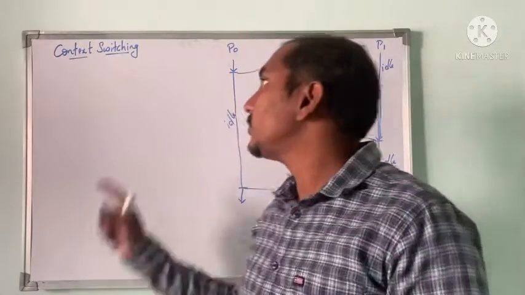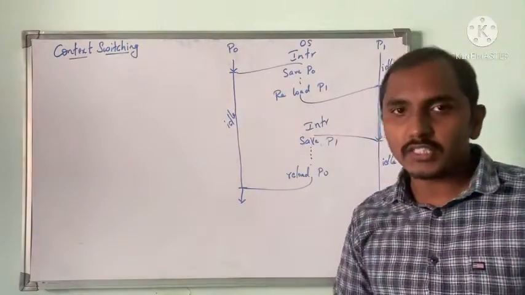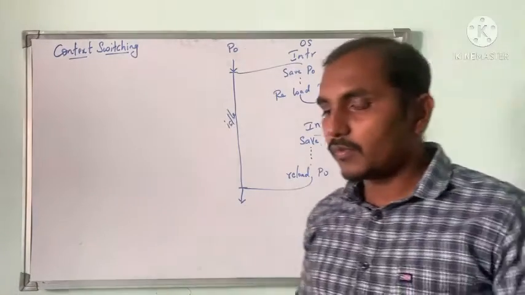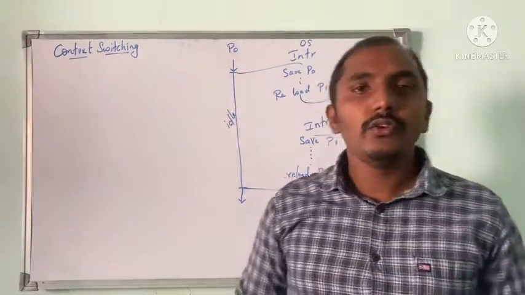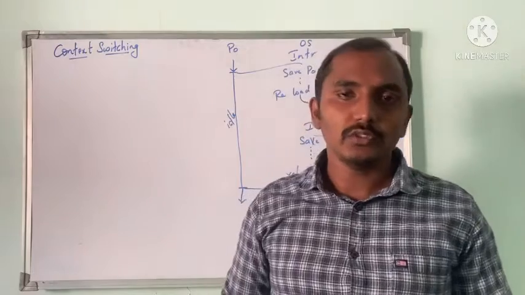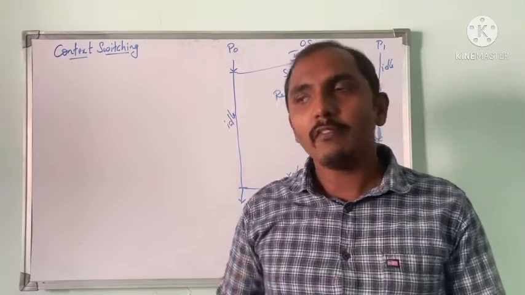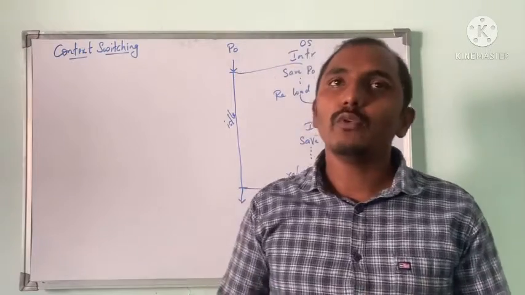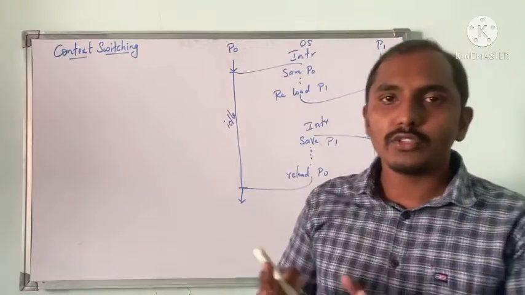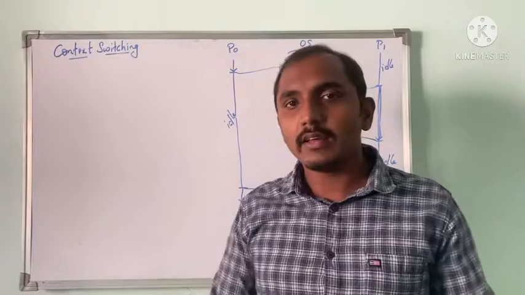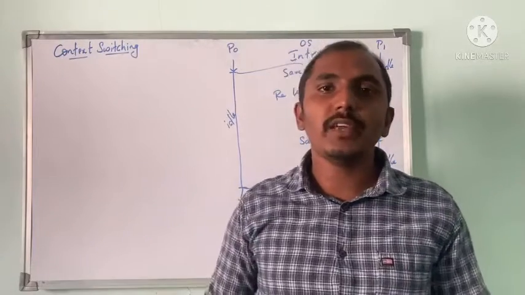In this session I will be explaining a concept called what is context switching. Context switching is a concept where we have only one CPU or one processor and multiple processes to execute. Like I want to execute VLC player, MS Word, and MS Excel. I have 3 or 4 processes that have to be executed.